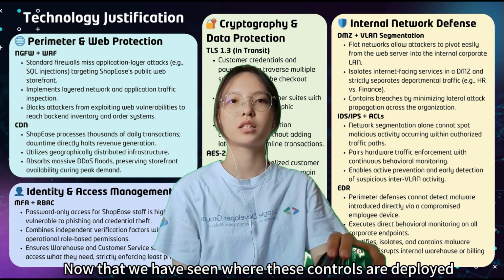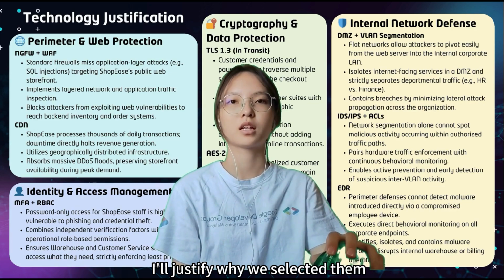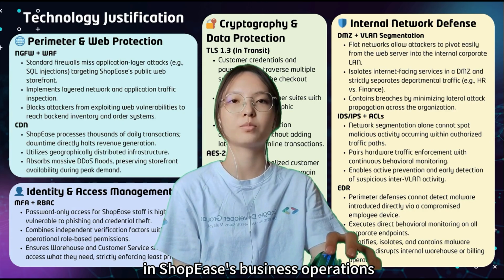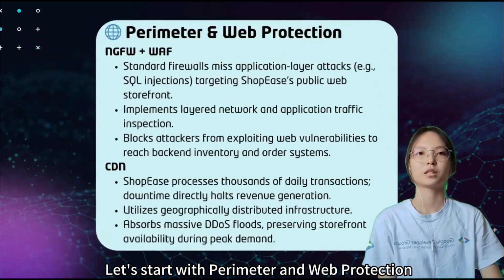Now that we have seen where these controls are deployed, I'll justify why we select them. Every technology on this slide was chosen to address specific vulnerabilities in Shopee's business operations. Let's start with perimeter and web protection.